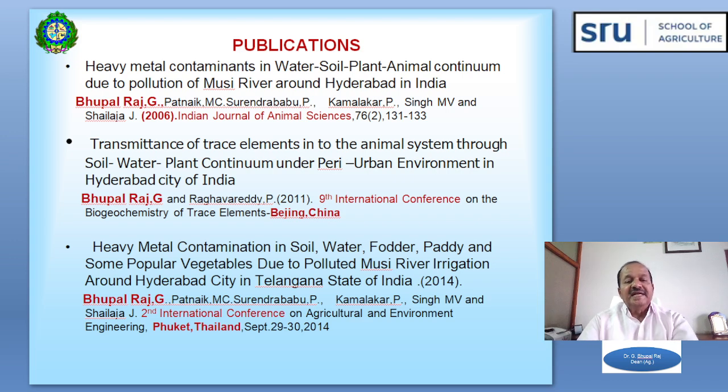So we tried to create more awareness among the farmers to take up non-edible crops, and we have advised the State Pollution Control Board to strictly monitor the industries to treat the industrial effluent water and use the treatment plants effectively, so that safe water will be released into the Musi River. At the first point itself, we can take precaution against polluting the Musi River with heavy metal contaminants.